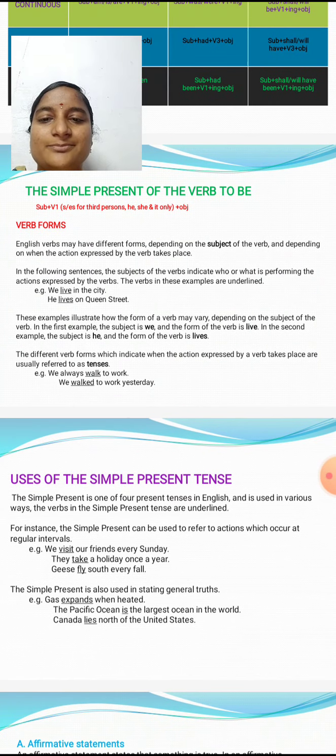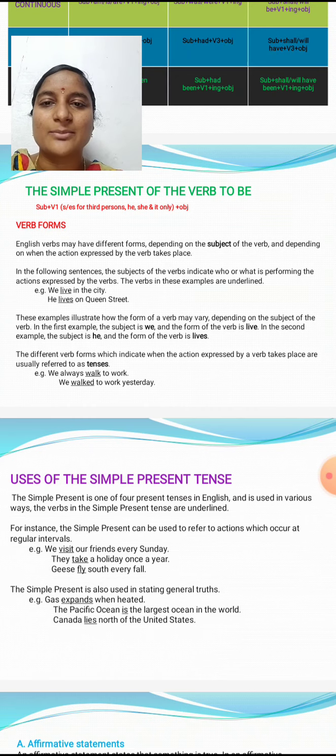The different verb forms which indicate when the action expressed by a verb takes place are usually referred to as tenses. For example, we always walk to work. Always, seldom and usually are words used with simple present tense.